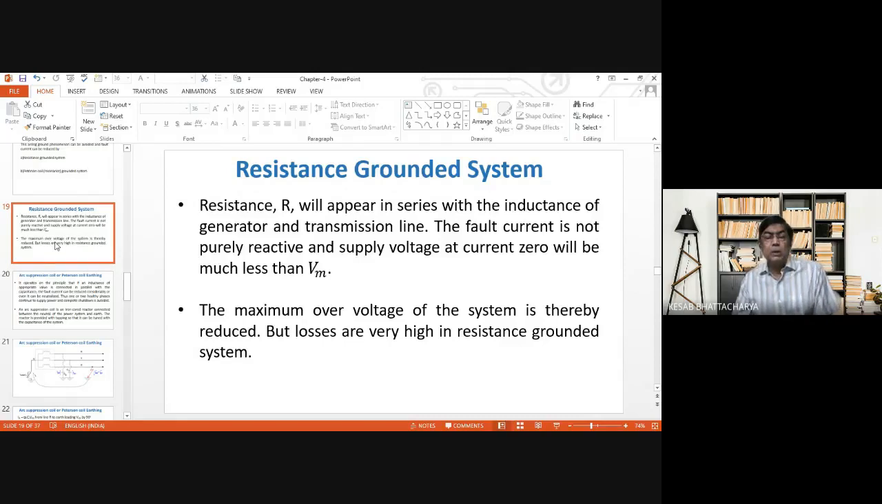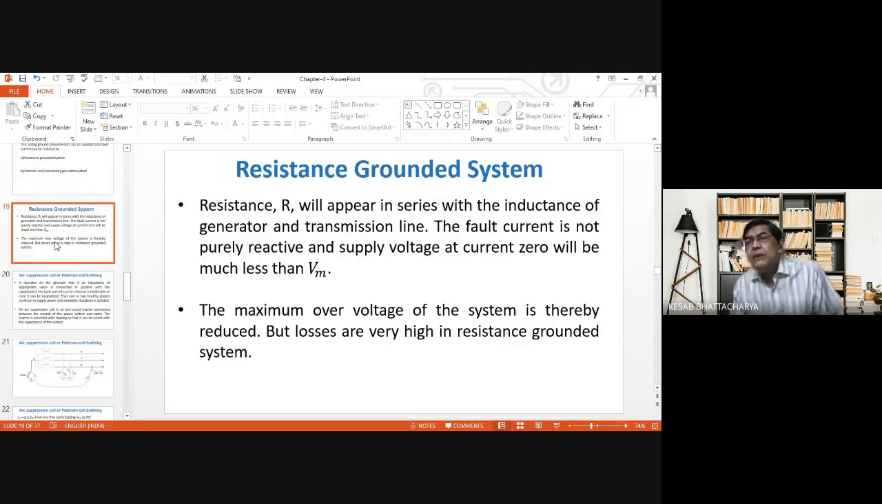So if the circuit is broken at that time, what will happen? The net voltage that appears across the two poles of the circuit breaker is, as in the case of switching over voltage, we initially saw that the capacitor is charged to minus Vm and the voltage on the other pole of the circuit breaker reaches plus Vm. Thus, the net voltage appearing across the open gap is 2 Vm.